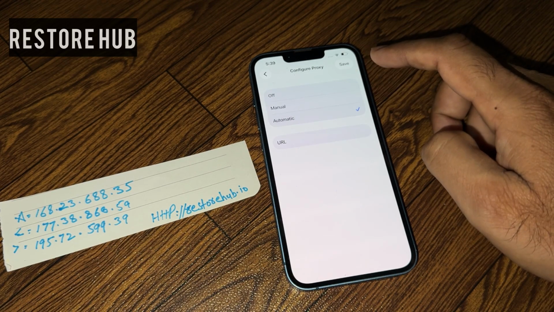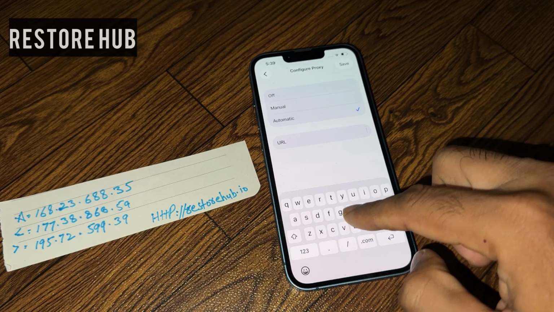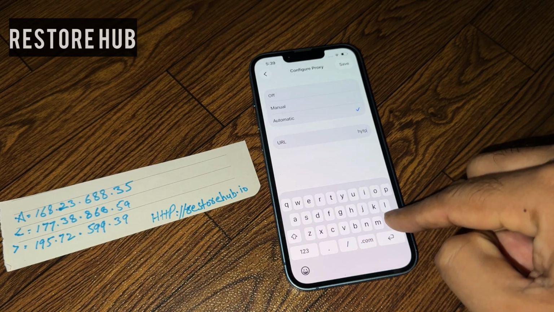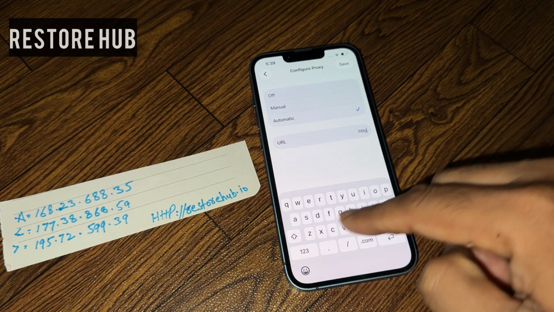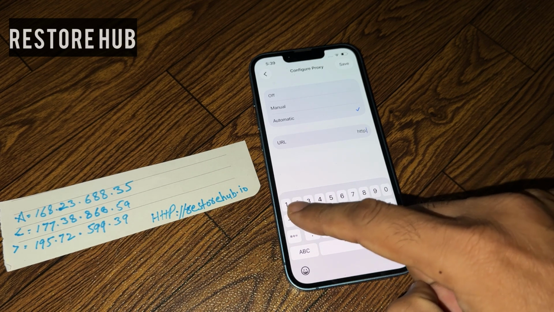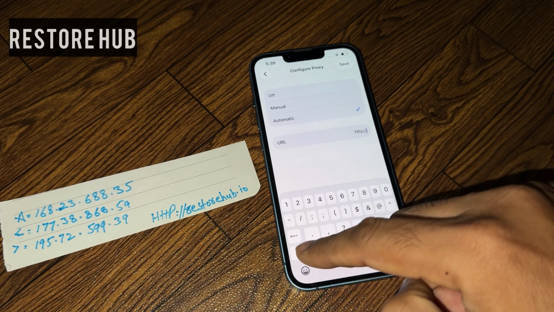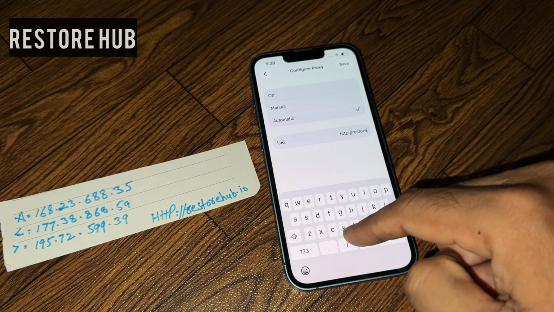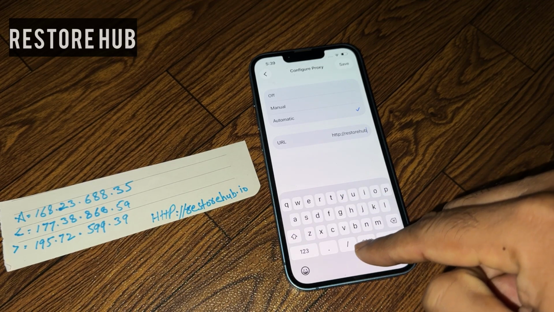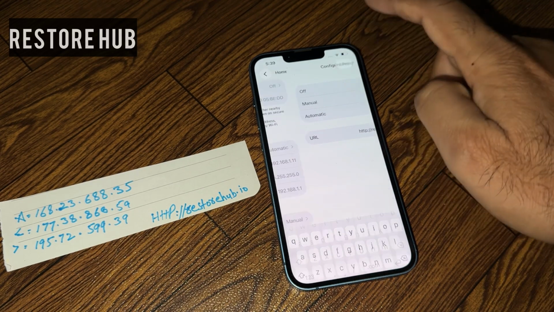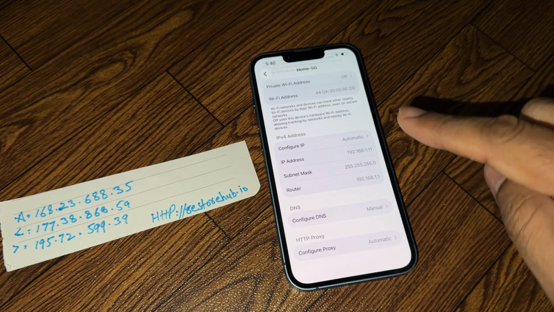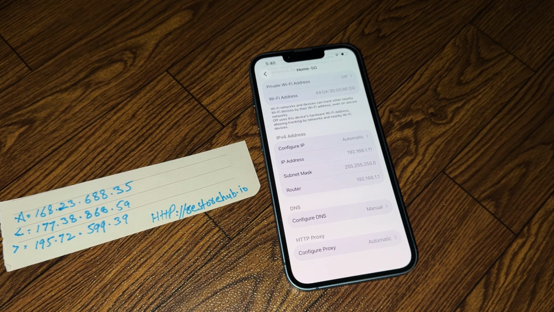Okay, select automated. Simply paste this URL in that section: http://restorehub.io. Simply save it. Okay, make sure you enter the correct thing that I am using right now. Don't miss anything, any words.